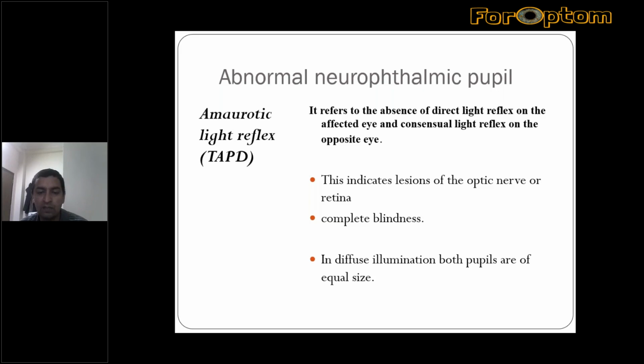But if you see the patient normally in diffuse illumination, without showing light to one eye and then the other, the size of the pupils is equal on both sides. You cannot say this one is affected and that one is not, because of the consensual light reflex in the affected eye and the direct light reflex in the normal eye.